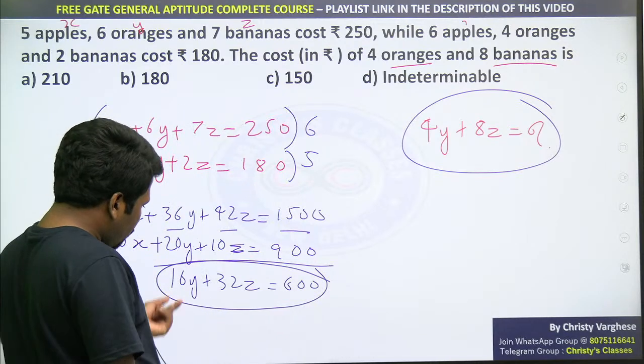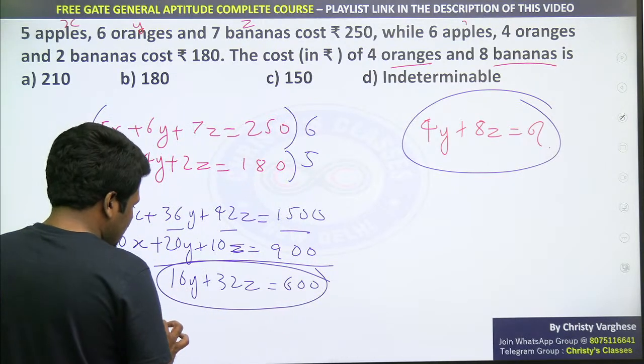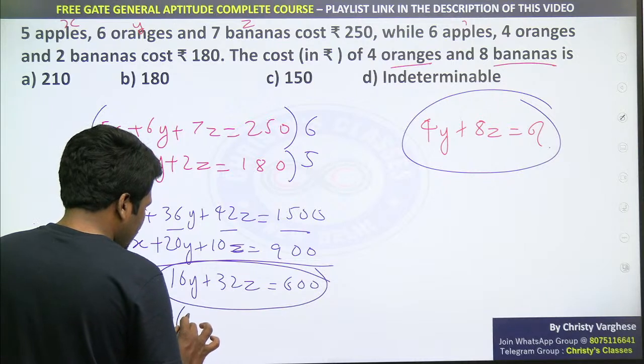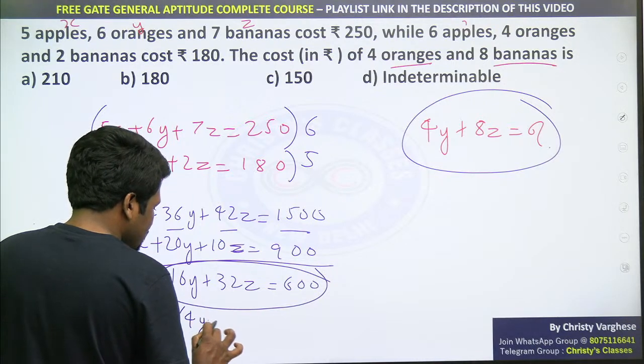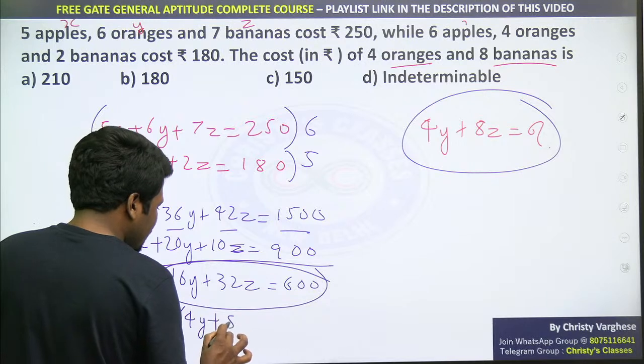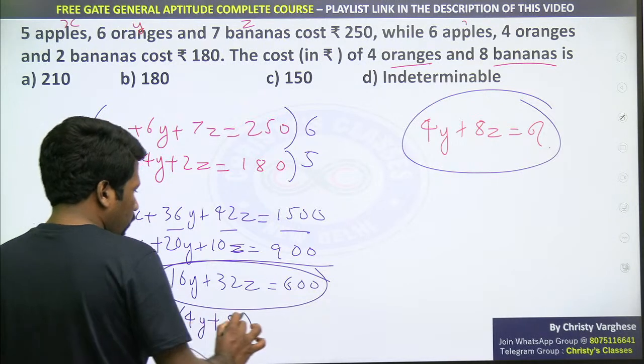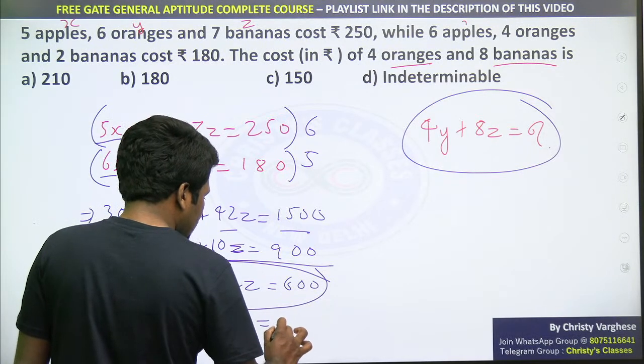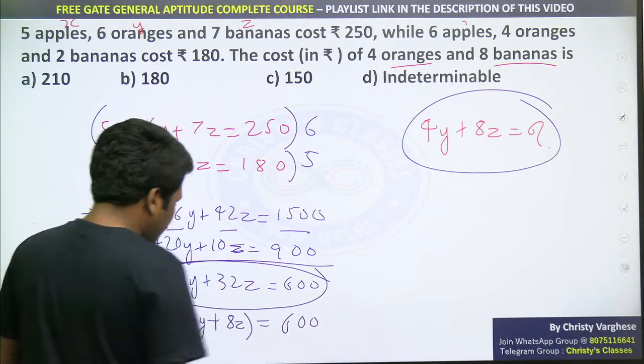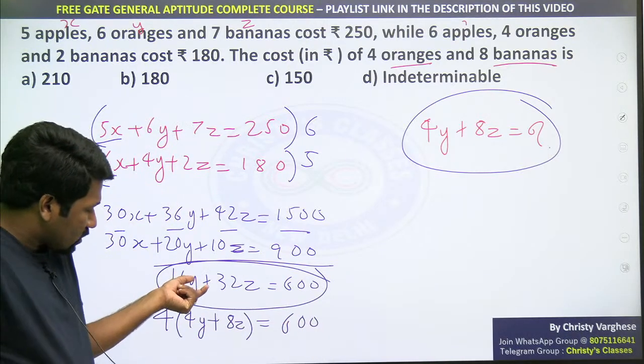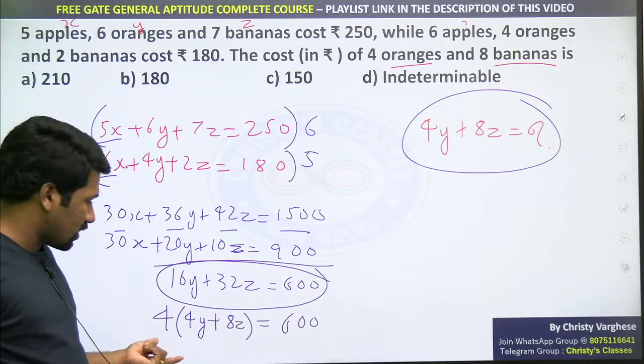How? If you take a common 4 outside and see, 4 on the left-hand side, 4 into 4y is 16y, 4 into 8z is 32z. So I am taking 4 outside. That means you can write like this. I didn't do anything, I just took 4 outside. That will not change the equation, na?